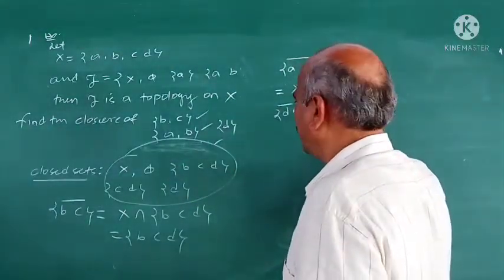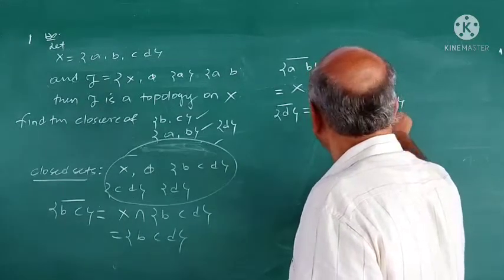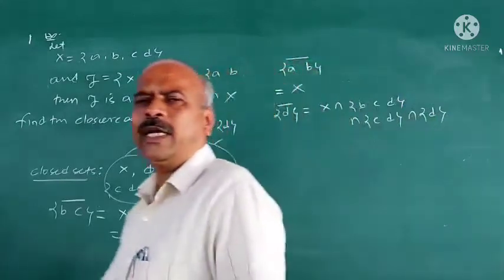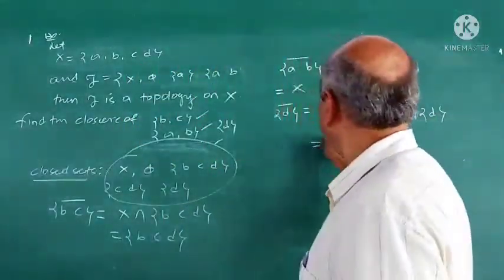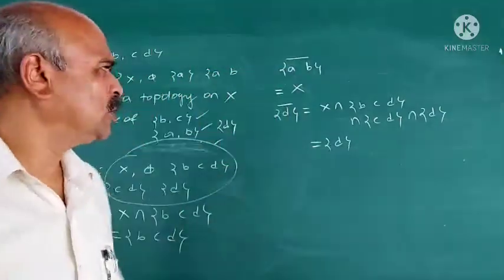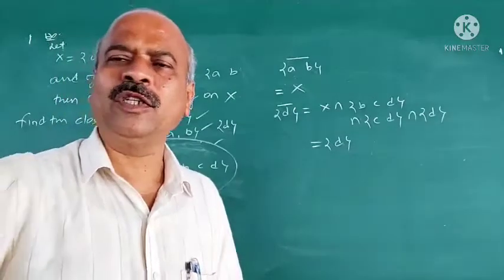That is X, intersection {b, c, d}, intersection {c, d}, intersection {d}, because all these contain d. And the intersection of all these is {d}. This is about the definition of closure of a set, and the remaining I will continue in my next video. Okay, thank you.